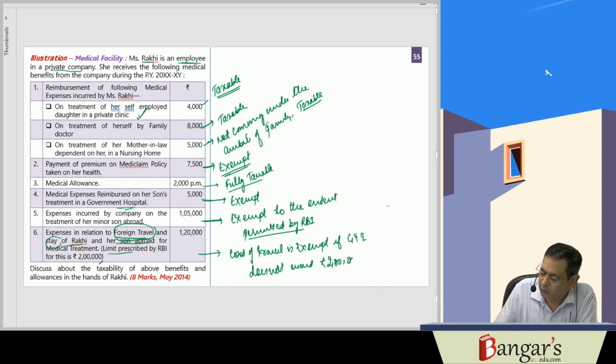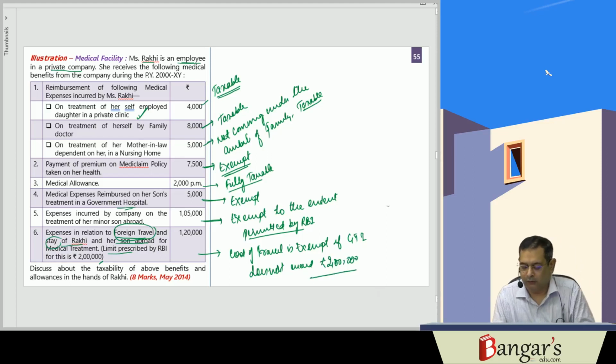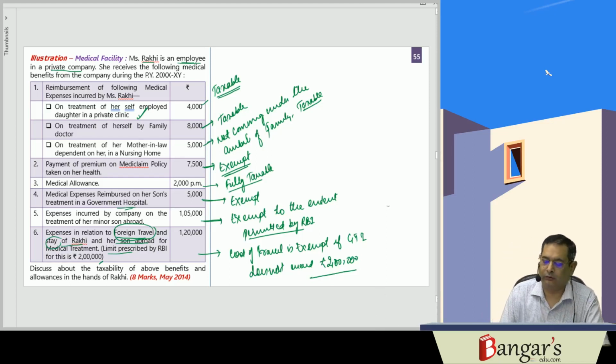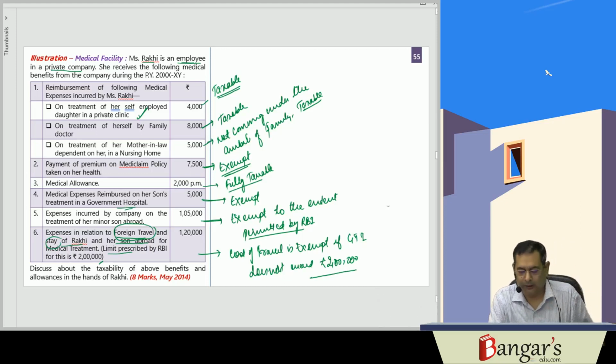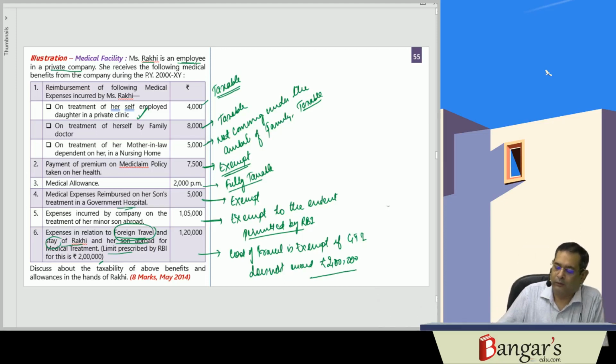So we presume that the GTI does not exceed rupees 2 lakhs. And here the expenditure on treatment as well as the stay is within the limits permitted by the RBI. Therefore, the same will be exempt.